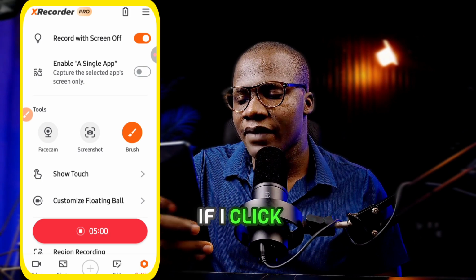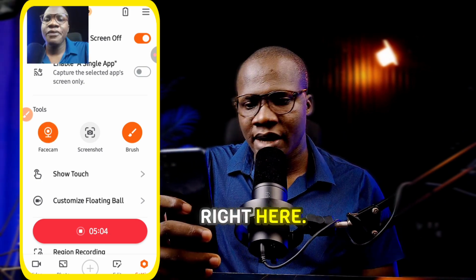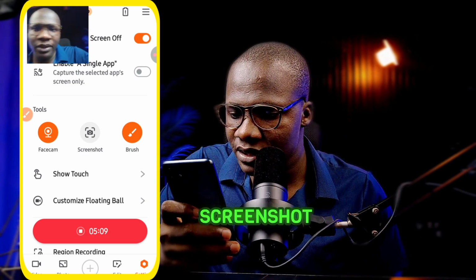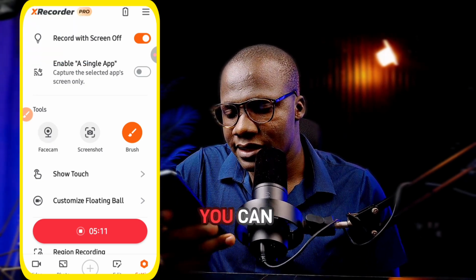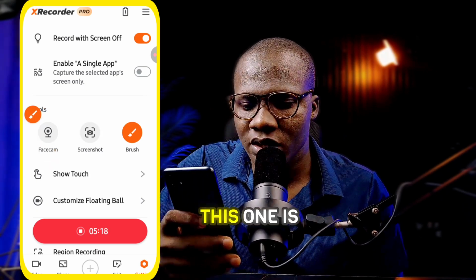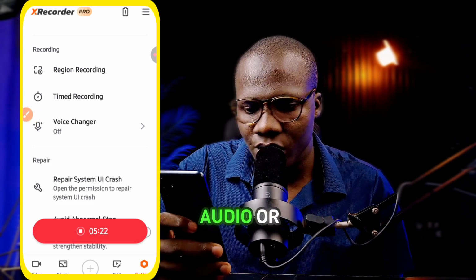Now this face cam, if I click on face cam right here, you can see that my face will be showing right here. It's very, very important. You can choose to enable that. Screenshot and brush. This is the brush. You can use it to highlight anything you want to highlight. This one is voice changer. You can actually change your voice, maybe if you're recording your audio or something.